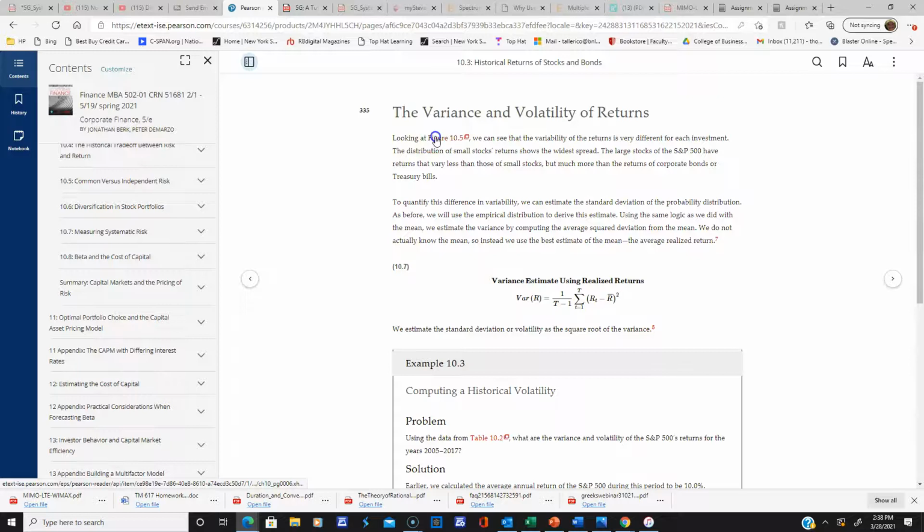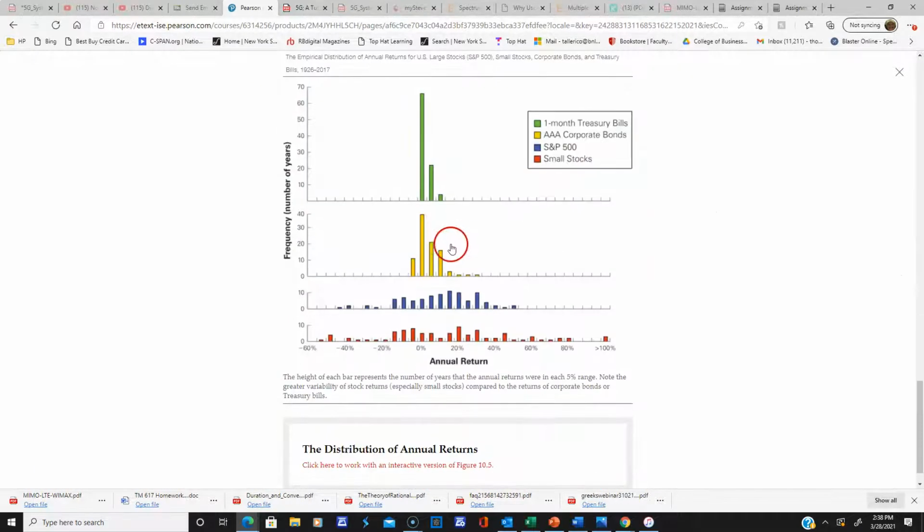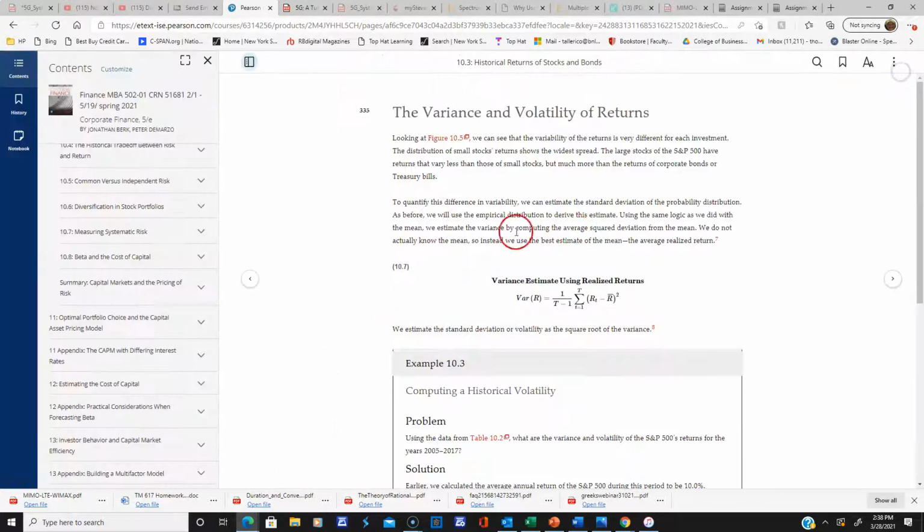Let me go back there. You see how spread out this is? These are the small stocks. You see the large variation? The S&P has the next largest, but you notice the T-bills are nice and tight. You don't get much variation in the returns. In corporate bonds, you get more than T-bills, but not as much as with small stocks. I just wanted you to see that.